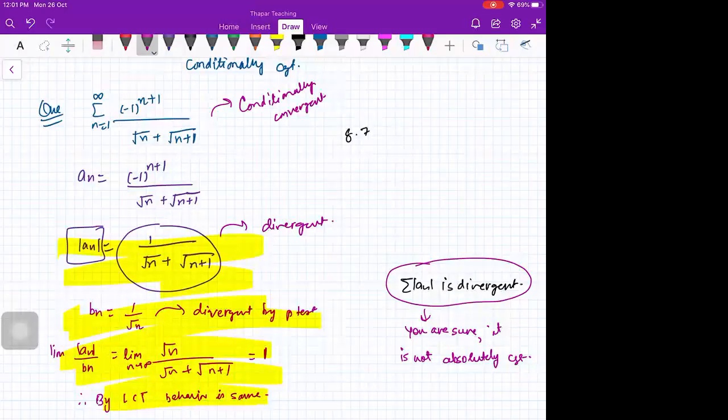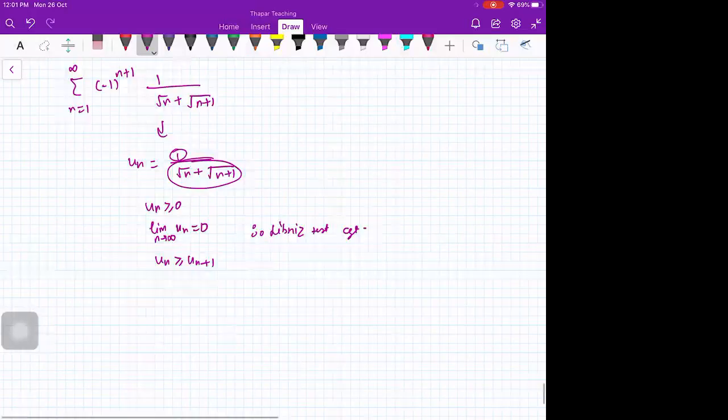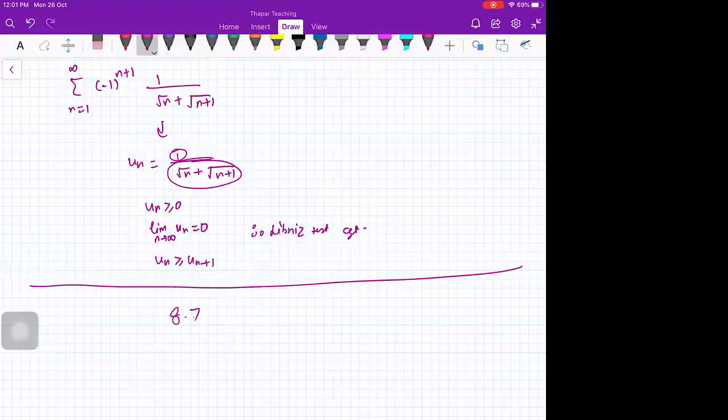Okay, students. So till now, you should be able to complete till 8.7 exercise. And tutorial 3. Is that okay?